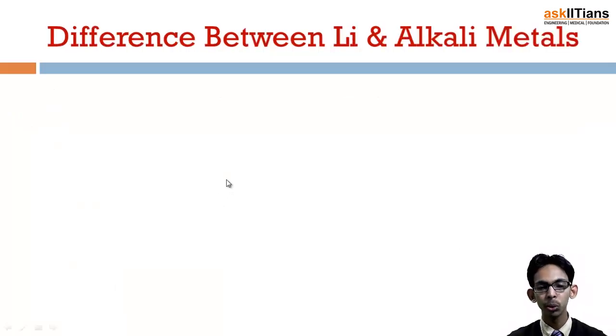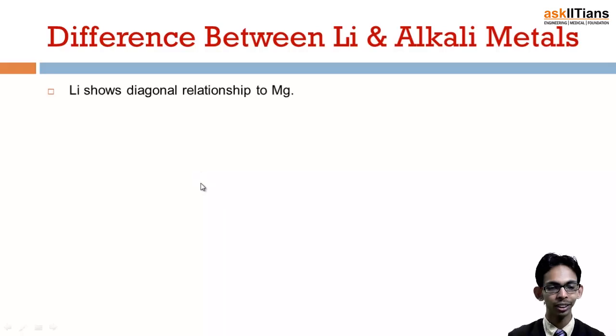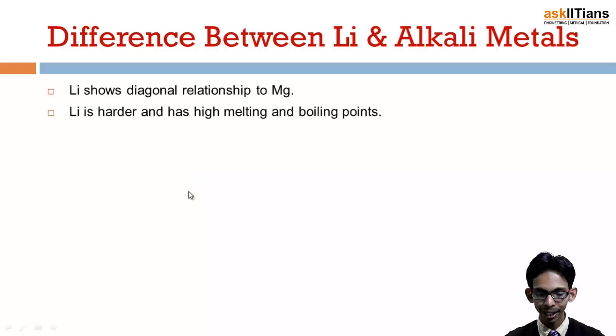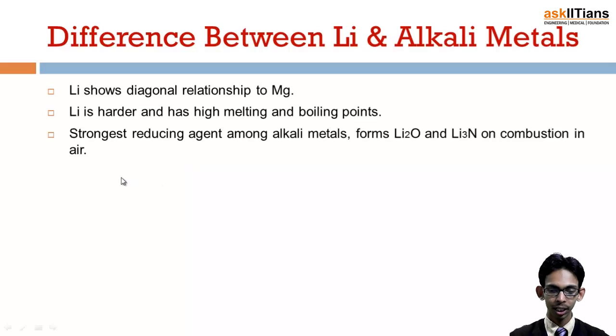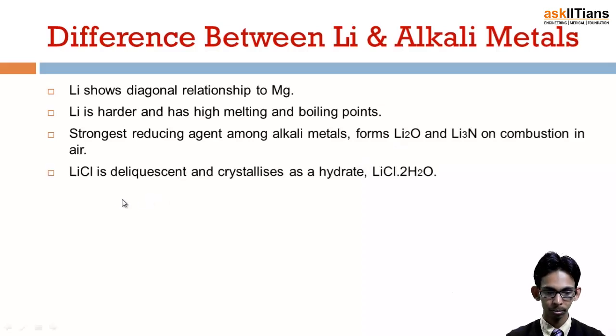Now, how does lithium differ from the rest of the alkali metals? First, obviously it shows diagonal relationship with magnesium. Second, it is harder. Most of the alkali metals are soft, but it is comparatively harder, and it has high melting and boiling points as compared to the rest of the elements. It is the strongest reducing agent among the alkali metals. It forms Li2O and Li3N on combustion with air. That means it forms oxide, while the rest form peroxides and superoxides.